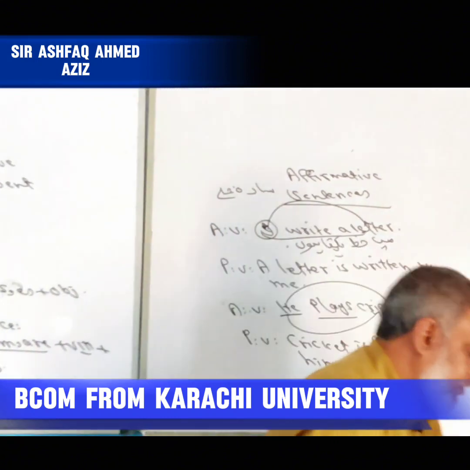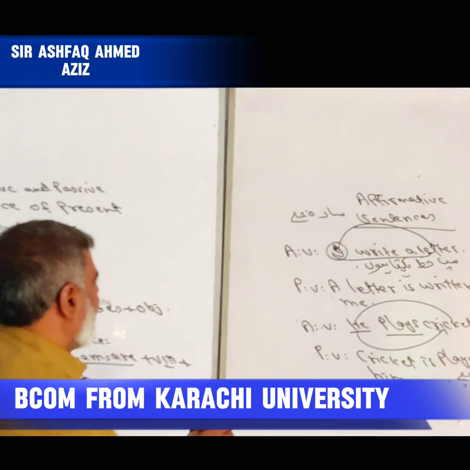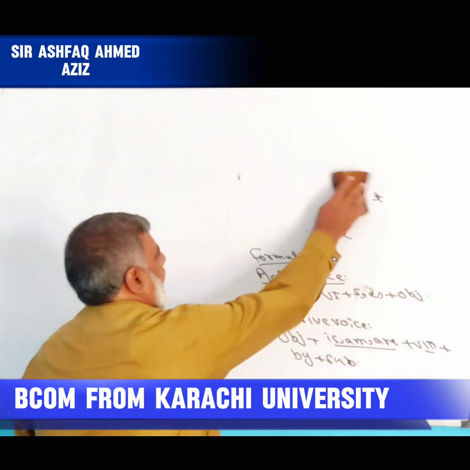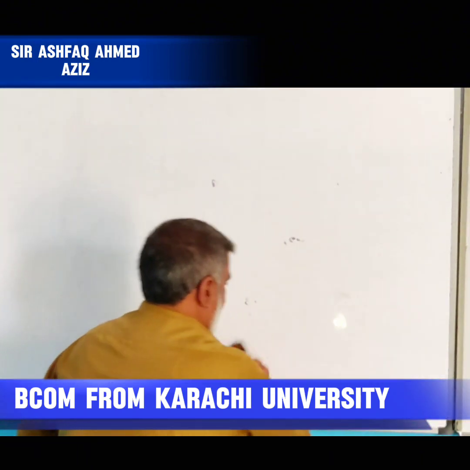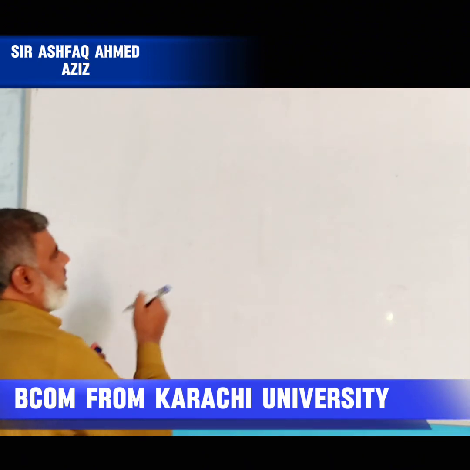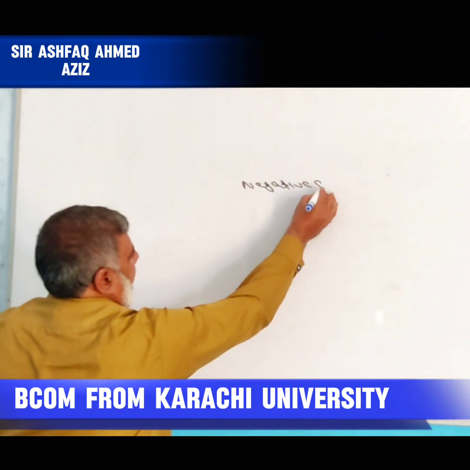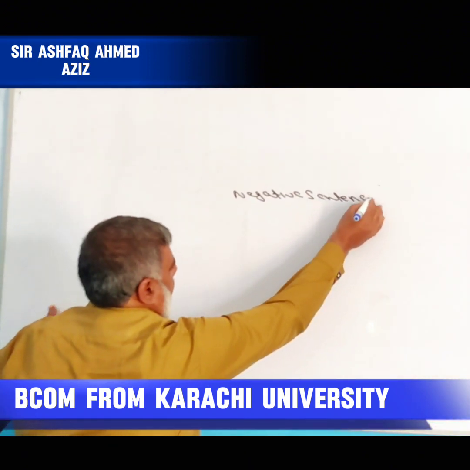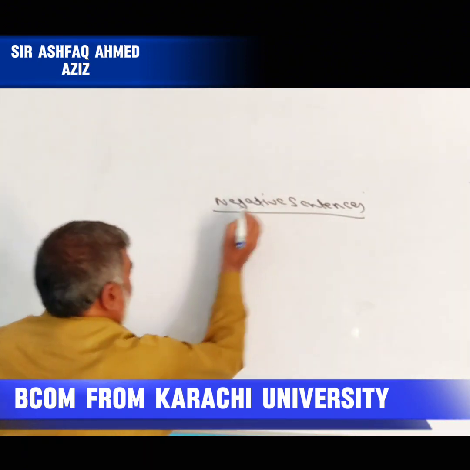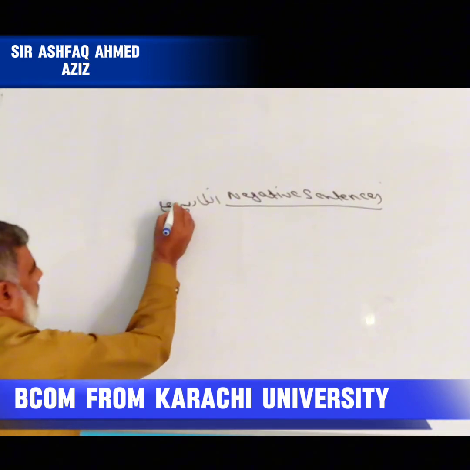Now after affirmative, the last step I am going to do is negative sentences of both active and passive voice. Negative sentences means inkari jumle.